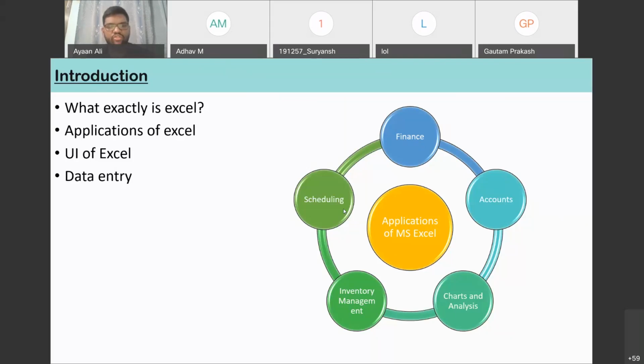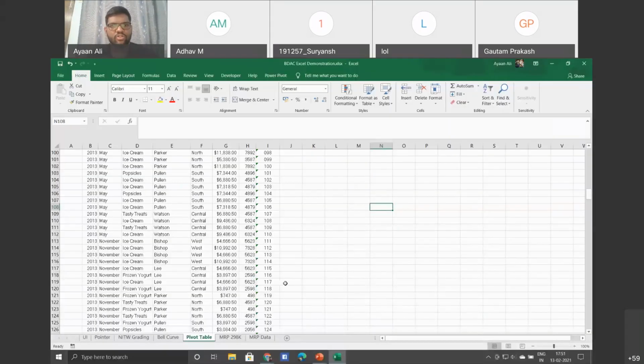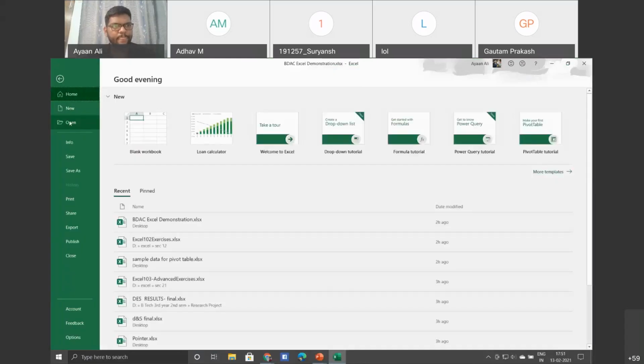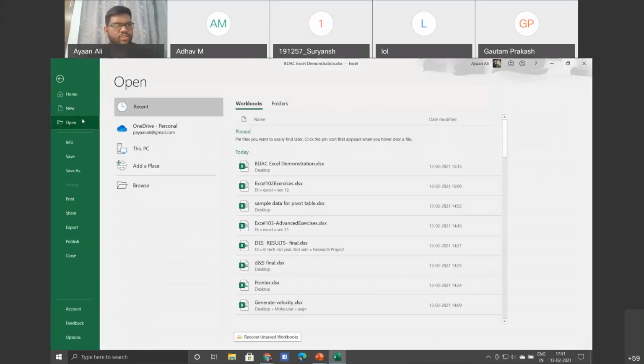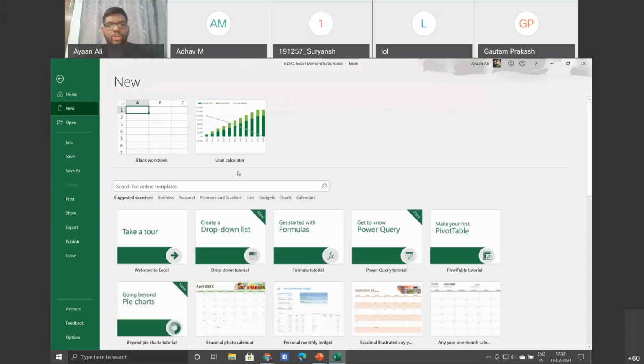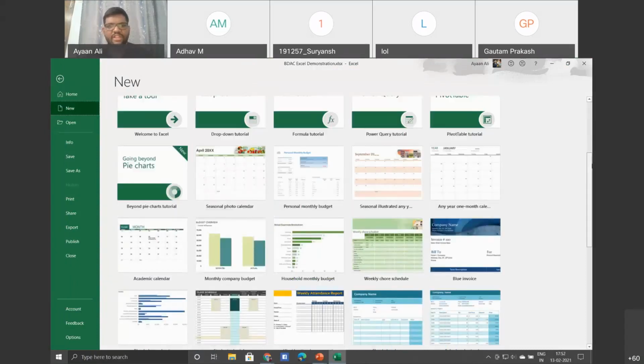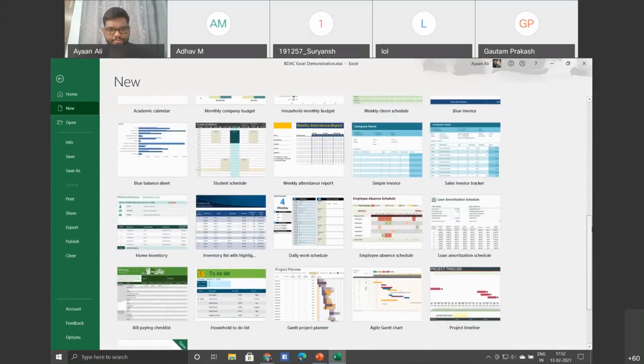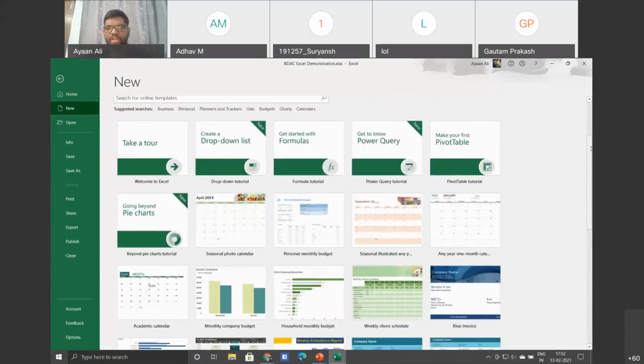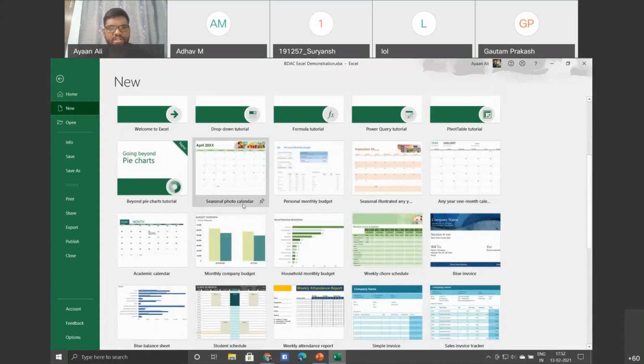Now, just to give a quick overview of the various applications in detail. One shortcut can be if you go to File and, sorry, New. If you go to New, you can see various templates of Excel. If you read the titles, this photo calendar, personal monthly budget, weekly course schedule, household monthly budget.